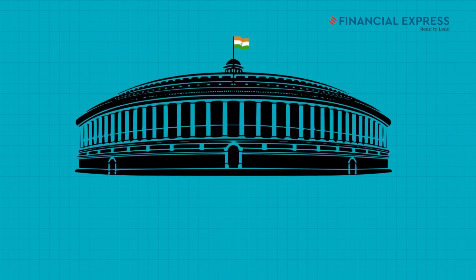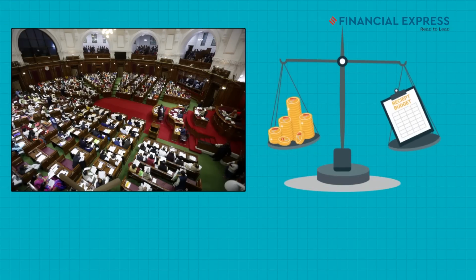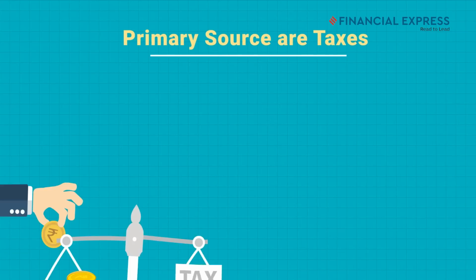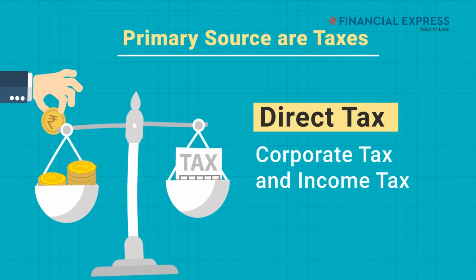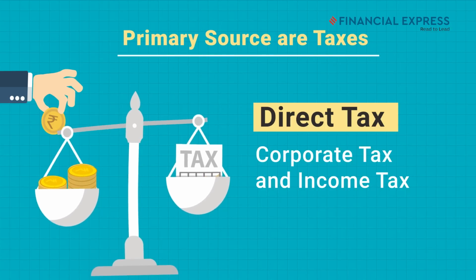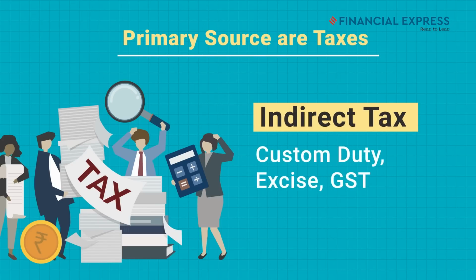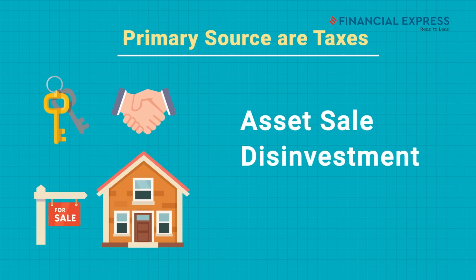There are various ways that the government can earn its money. As part of its budget presentation, the government presents a receipts budget which lays down its source of earnings. The primary source of the government's revenues are taxes. There is a direct tax, which is paid by people and companies from their income. Then there is indirect tax. An indirect tax is paid by the consumers as part of the purchase price of goods or services like customs, excise, and the GST.